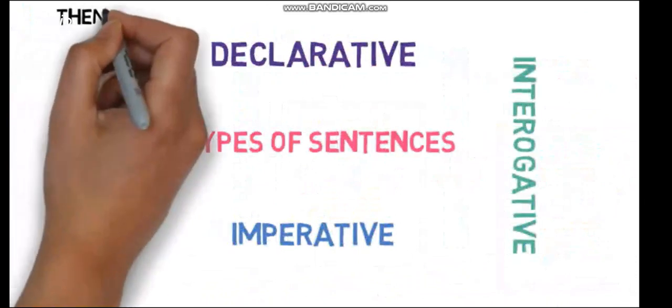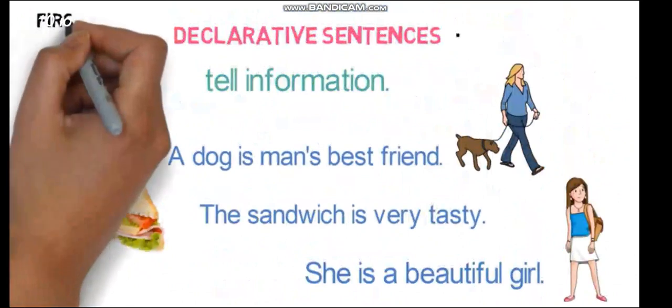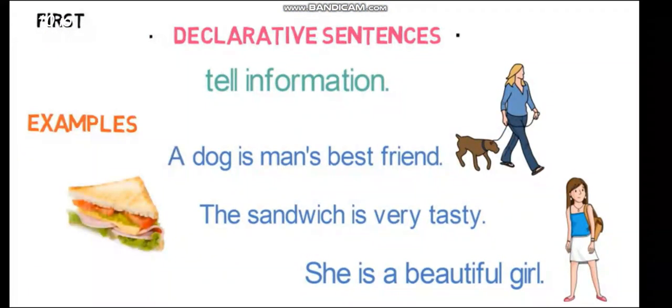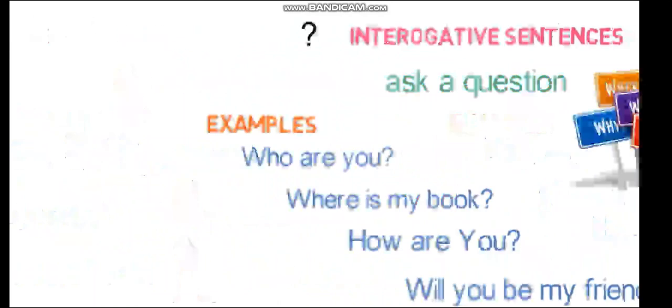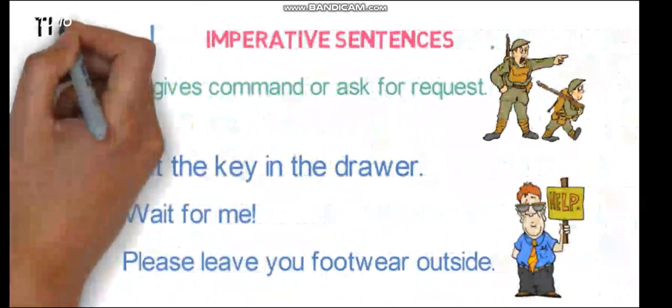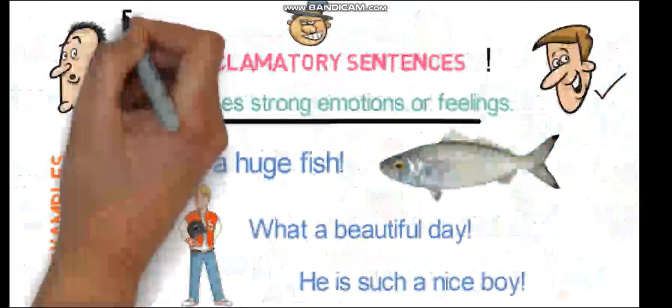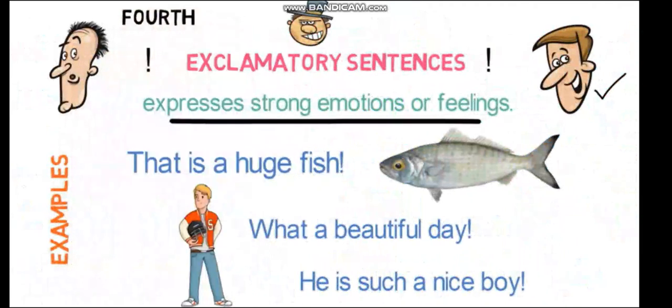Then we discussed four types of sentences based on different thoughts. First, declarative sentences, which just give information and end with a period. Second, interrogative sentences, which are used to ask questions and end with a question mark. Third, imperative sentences, which give a command or ask for a request and end with a period or exclamation mark. And fourth, exclamatory sentences, which express strong feelings or emotions and end with an exclamation mark.